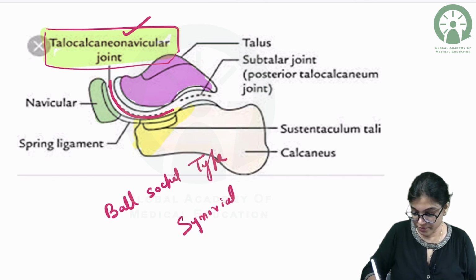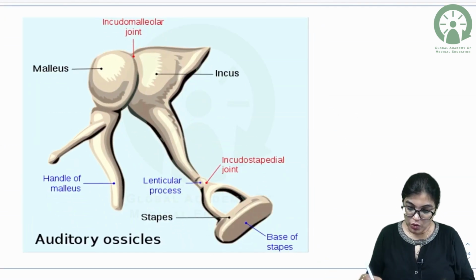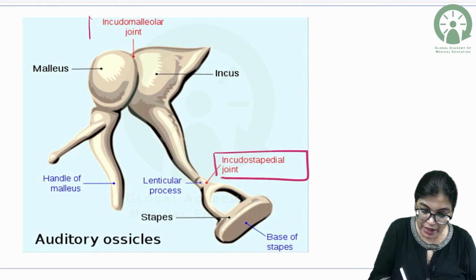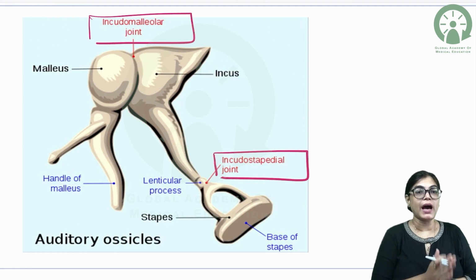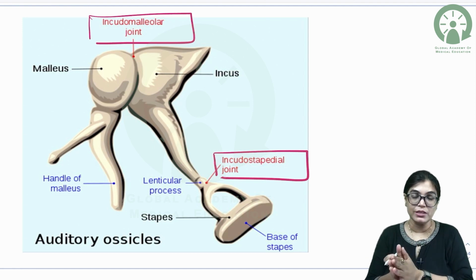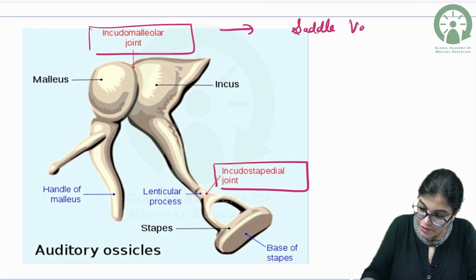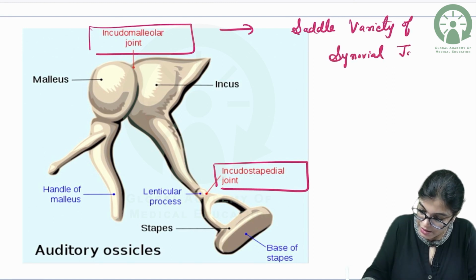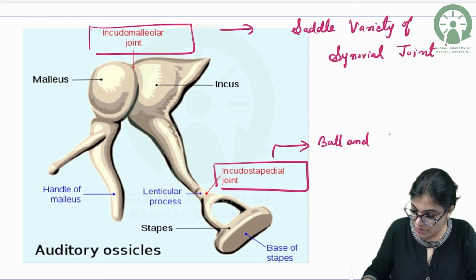Now other than that, we have the incudo-malleolar joint and the incudo-stapedial joint. We know that in the ear we have three ear ossicles: malleus, incus, and stapes. Stapes is the smallest bone of the body, and the articulation between malleus and incus, which is called the incudo-malleolar joint, is an example of saddle variety of synovial joint. And if I talk about incus and stapes, the articulation between incus and stapes is an example of ball and socket type of synovial joint.